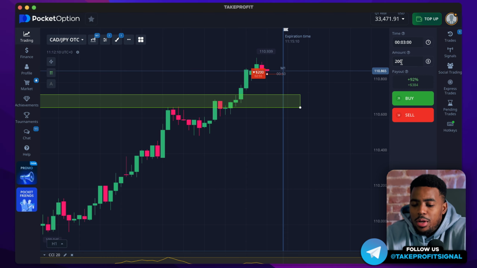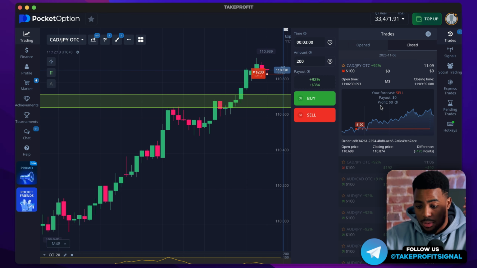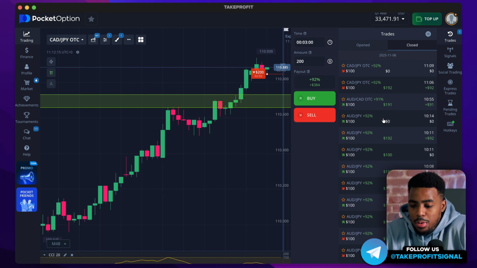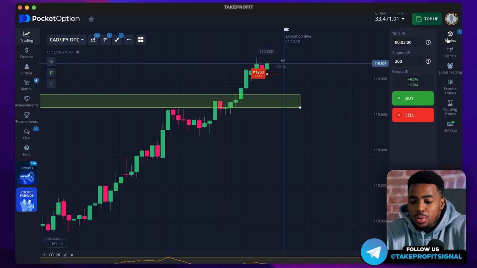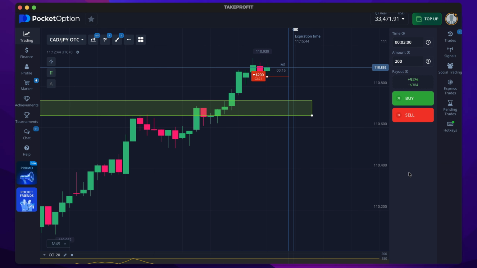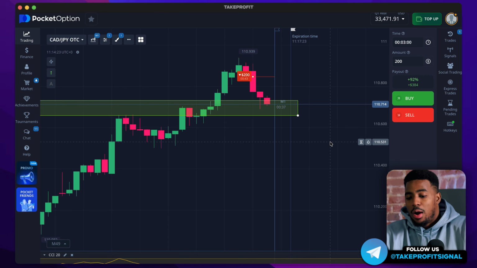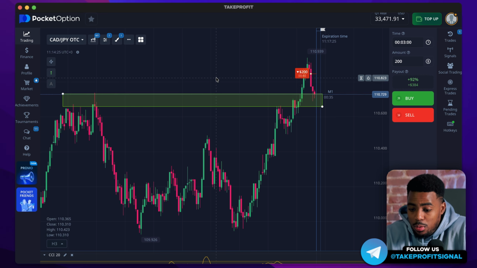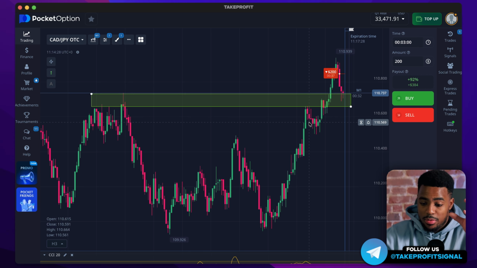So I'm opening a trade for $200 because we lost this trade and now we earn back. I will have to open a trade with double the stake. So friends, our trade is going according to the plan. We are returning back to the horizontal level.